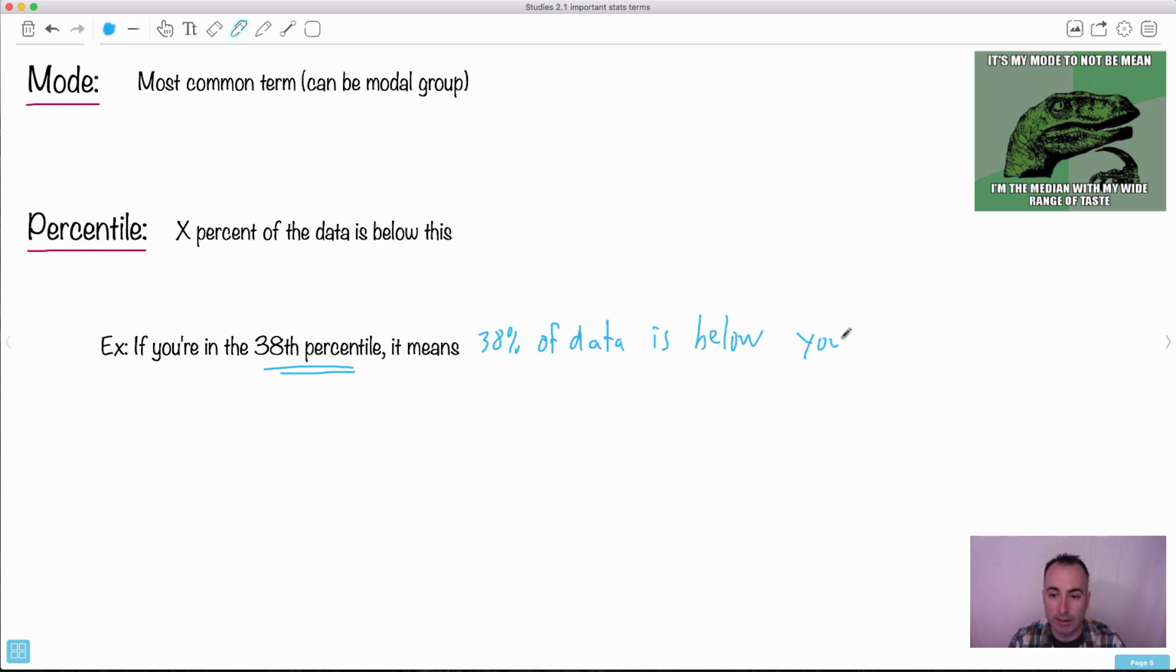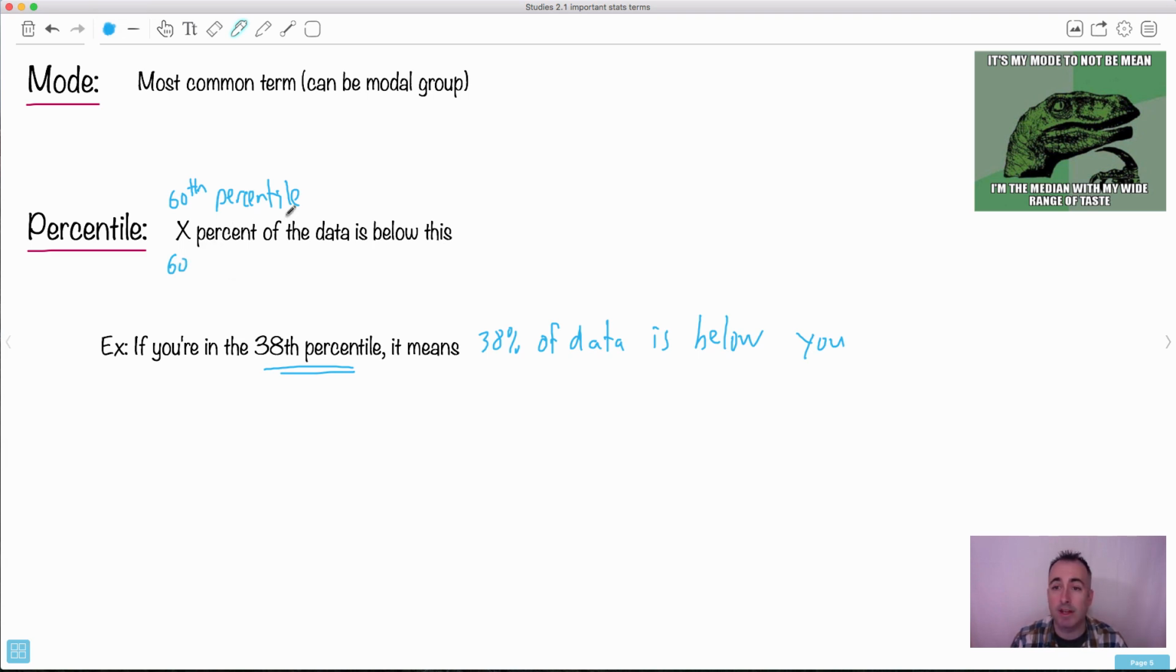you, I guess in this case right here. It could be you, it could be whatever. So if we have a piece of data and we say that it's in the 60th percentile, what it really means is that 60% of the data is below this. So the 60th percentile, for example, we know what that means then. Okay, so 60th percentile just means that 60% of the data is below this.